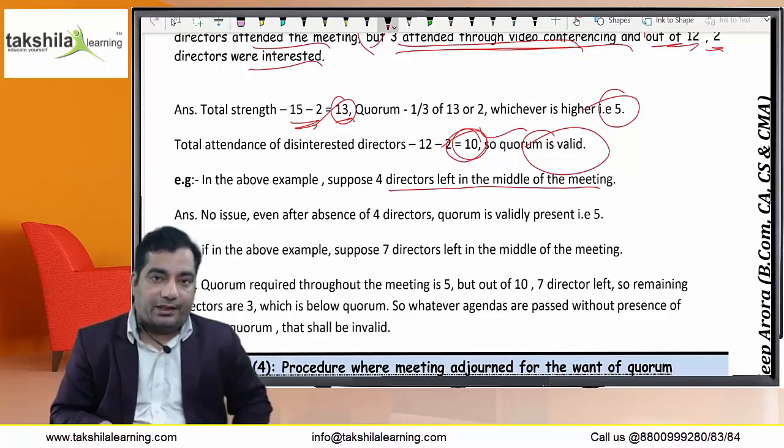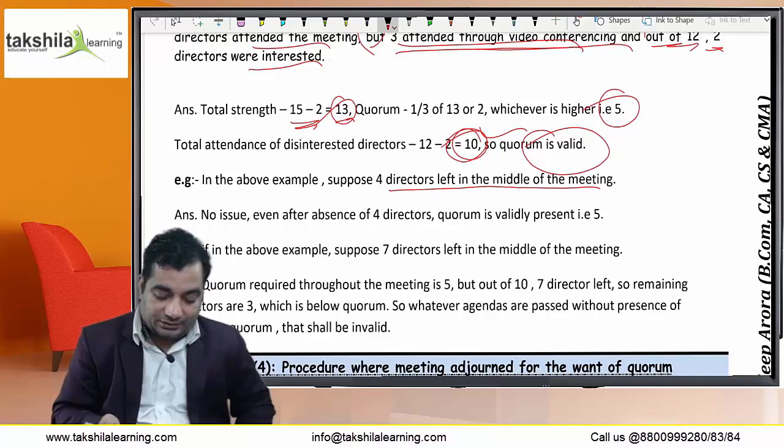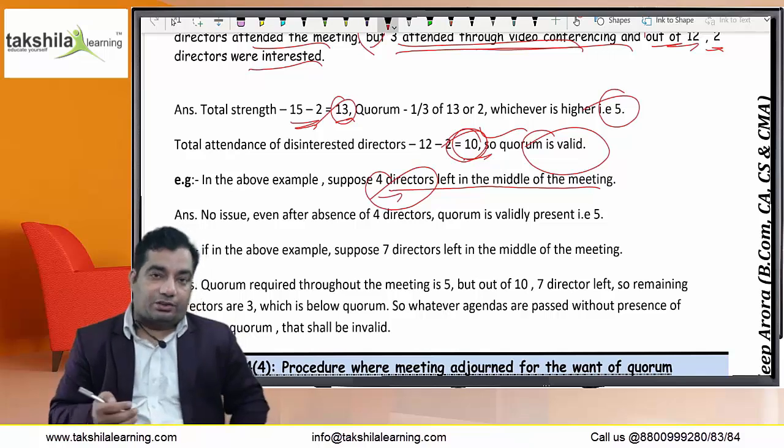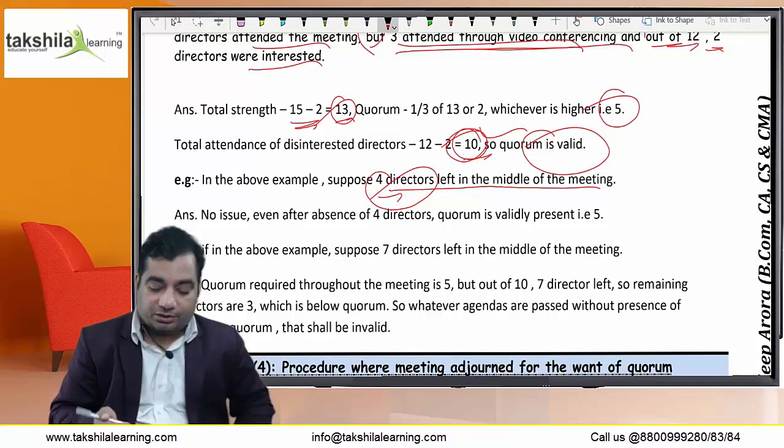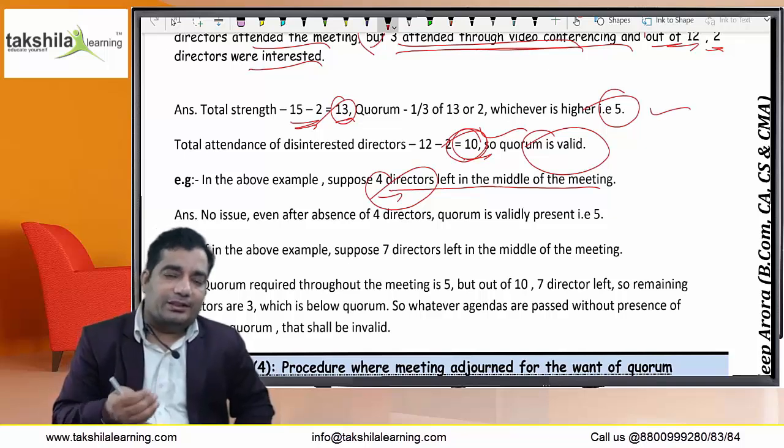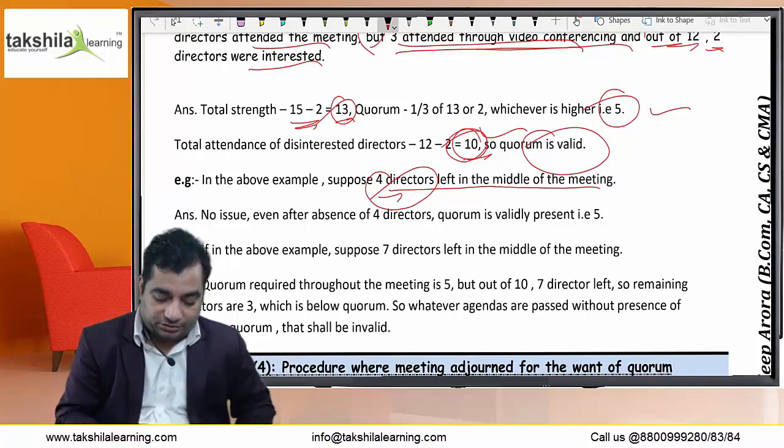So quorum required is 5. Directors present were 10. Out of that 10, 4 have left. The remaining are 6, but the quorum required is 5. So the remaining directors present in the meeting are more than 5. No violation. Okay, there is no violation.